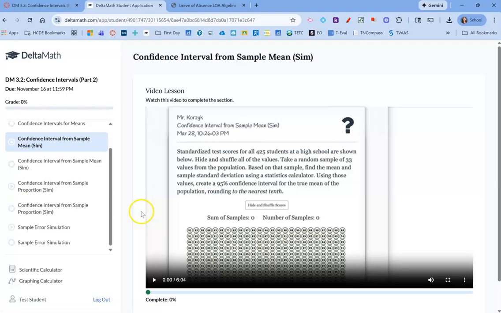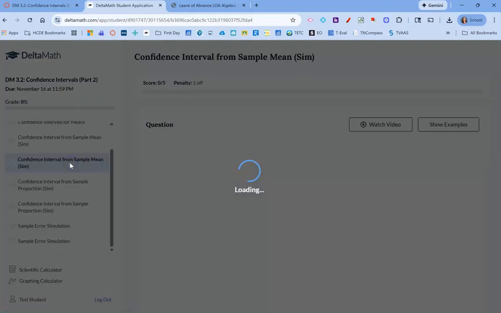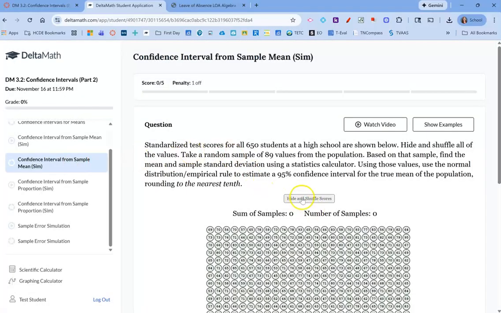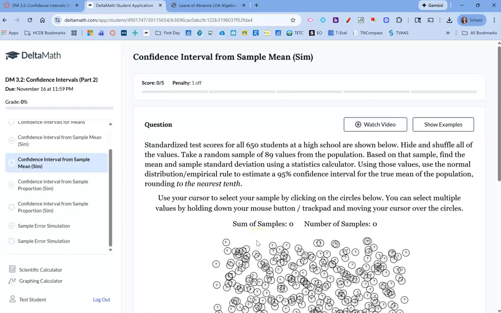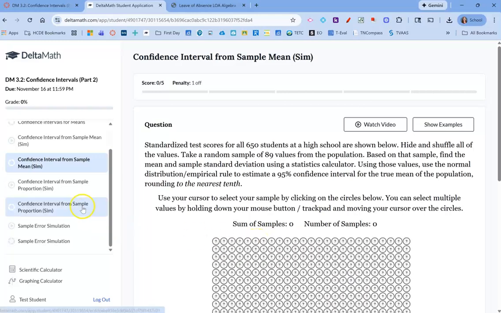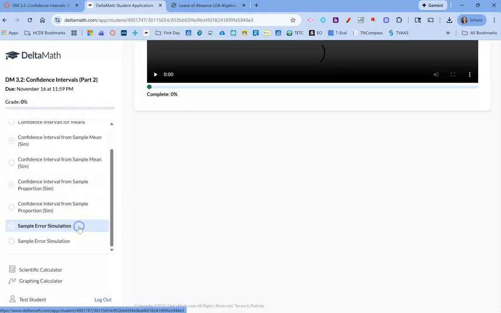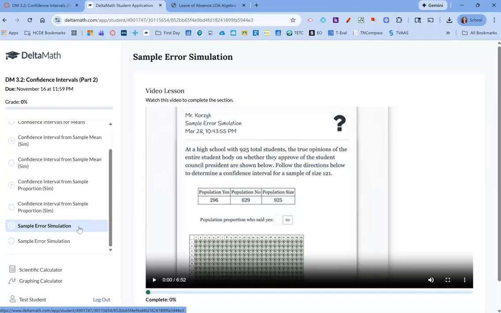So make sure you're watching this video on how to run the simulation and how to follow the instructions for the simulation. So you'll read through the prompt and then you hide and shuffle scores and you click on some things to then answer questions. So make sure you're watching that video on simulation before you try these practice problems. There's a few different simulations related to confidence intervals, and then there's also a simulation related to sample error.